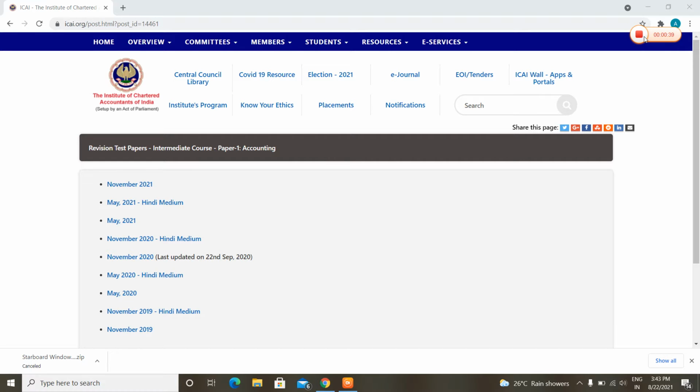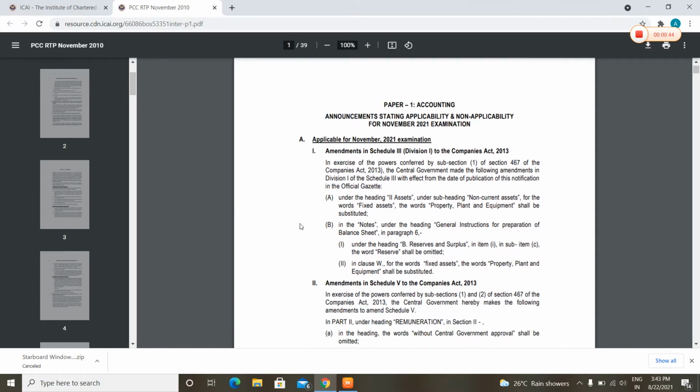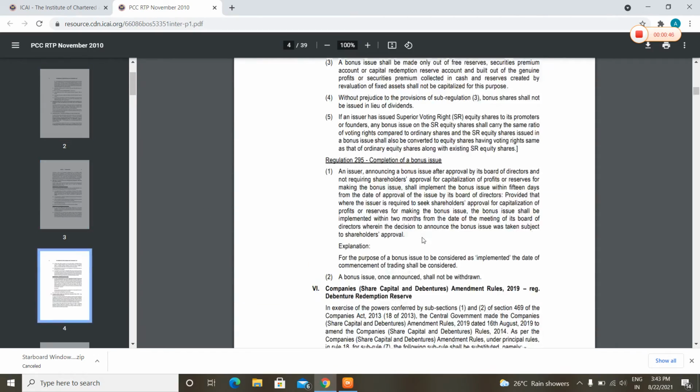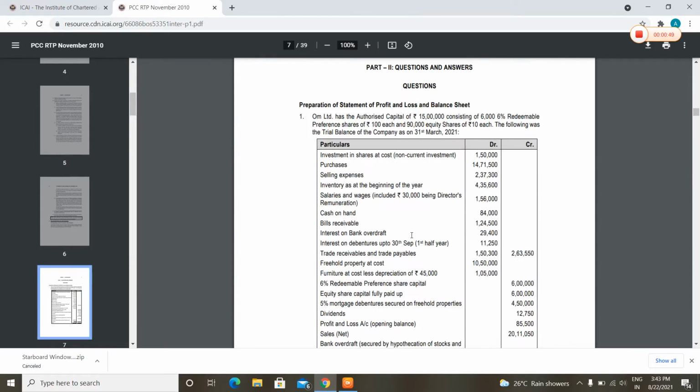Okay, so let's start with the RTP of accounts first for November 2021 attempt. Ignore these amendments; these are just useless. First, we are going to start with preparation of statement of P&L and balance sheet. This question is repeated in every RTP, and it is there in study material 2. So I'm not going to solve the full question as it is very lengthy, but you can refer to the solution. I'm just going to explain the adjustments part.